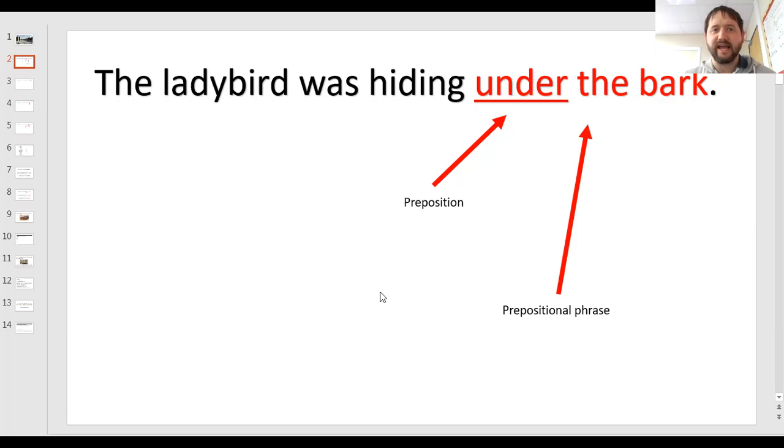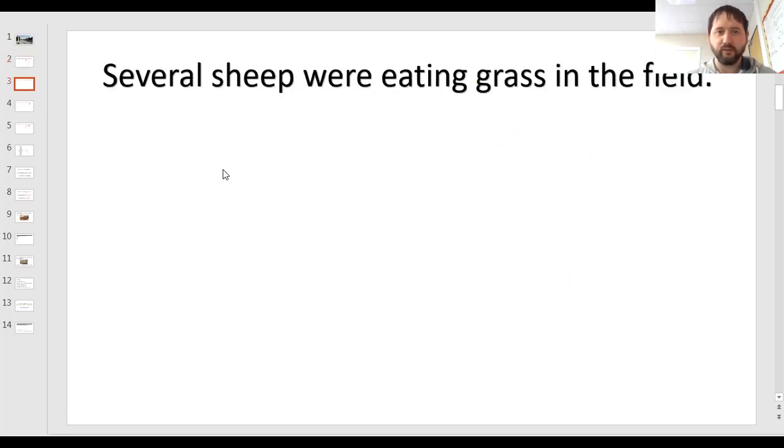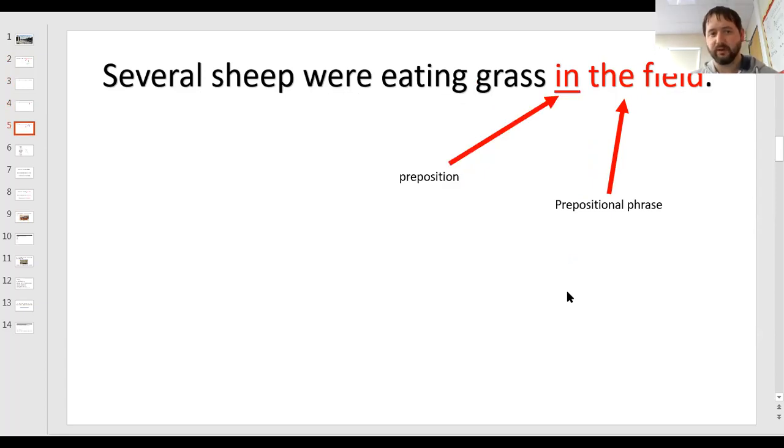Because obviously you can't just say the ladybird was hiding under. You have to sort of say under what. So the prepositional phrase is under the bark. To give you another example, we've got several sheep were eating grass in the field. So you can see that the prepositional phrase about where the sheep are is in the field. That's your prepositional phrase. And the preposition, which is always at the beginning of the prepositional phrase, is in. Okay, so just to recap, a preposition tells you where something is in relation to something else, and the prepositional phrase is that whole little bit of the sentence, like in the field.